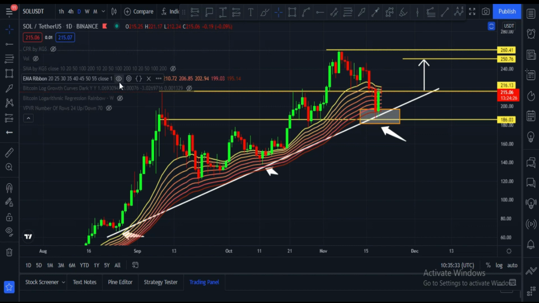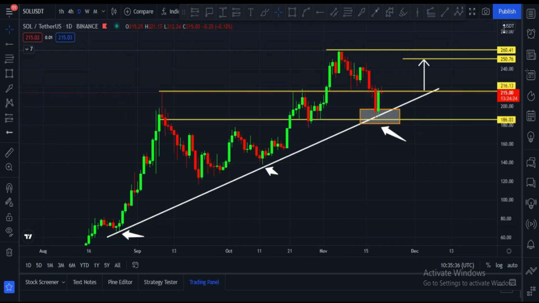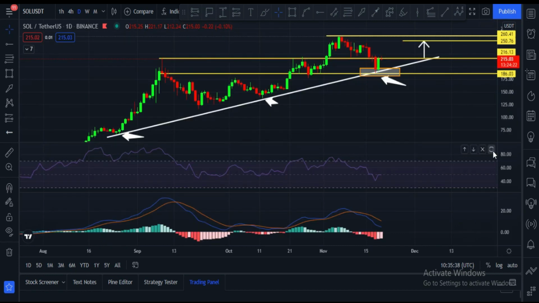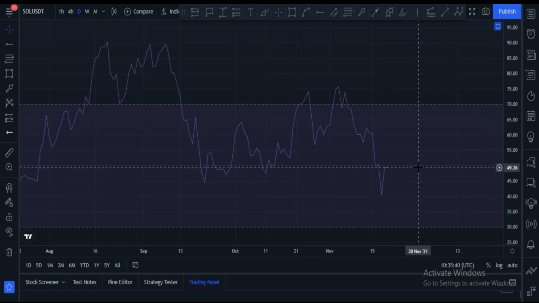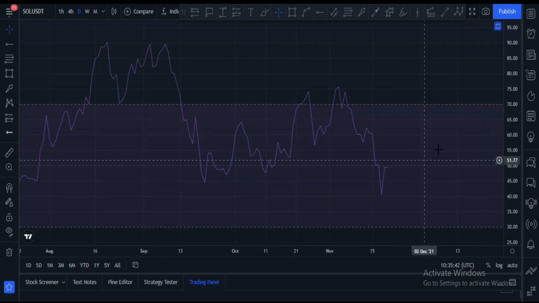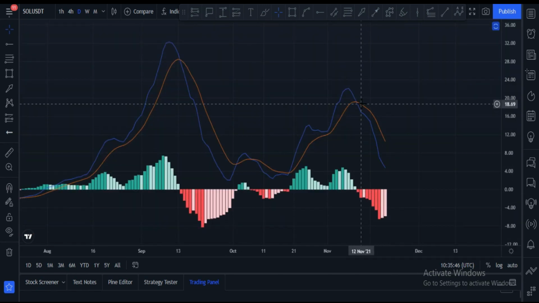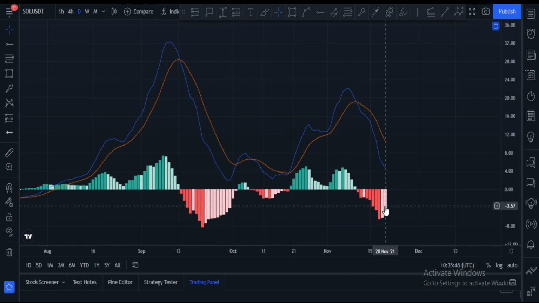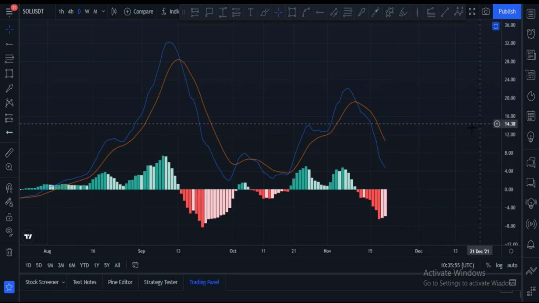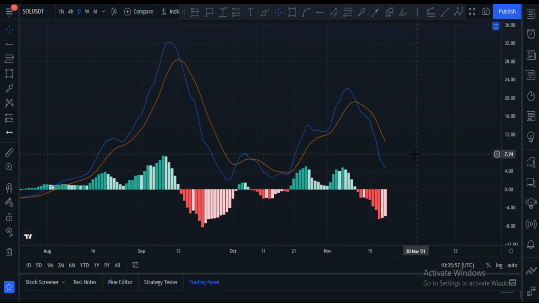Let me please hide this, and let me please show you RSI. Daily RSI is at 49. Once it crosses 50, in that case this will be a good sign. Daily MACD crossover was towards the upside, but now towers are changing their color, and now it is the indication that price will go up after upside crossover, and it is about to happen.